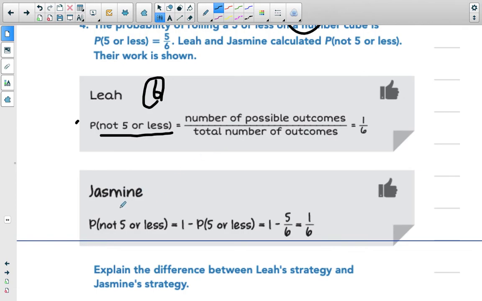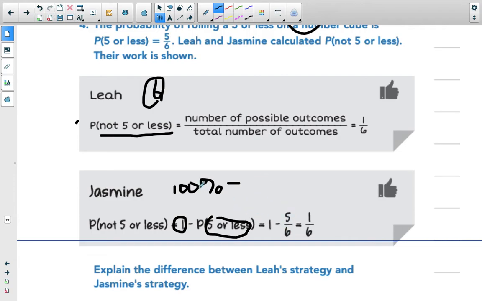Okay, Jasmine, however, did a little bit differently. She said, now where did she get this number 1 from? Well, 1 represents, remember, 100%. That represents all of the possible events. That means I could roll a 1, a 2, a 3, a 4, a 5, or a 6. Okay, so that's what that 1 means. Then she said she's going to take off all of the ones that we don't really want, the 5 or less, which is the 5, 6.